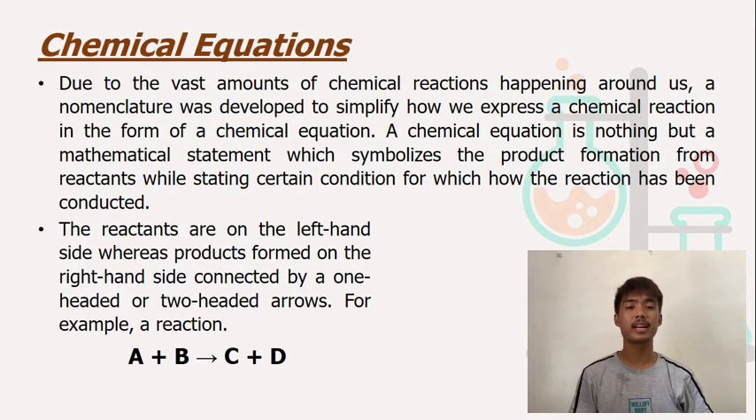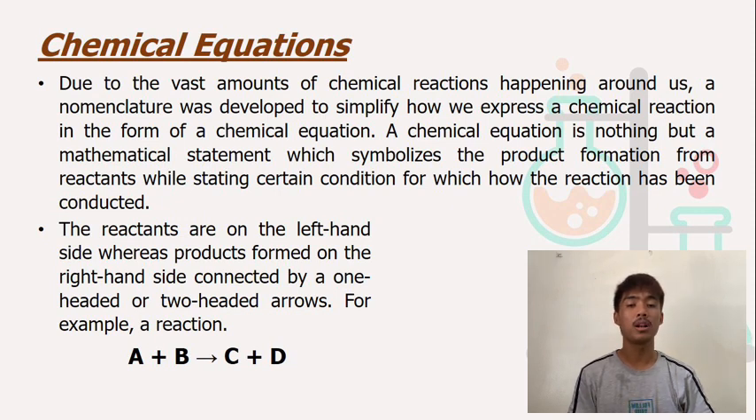We will be discussing chemical equations. Due to the vast amounts of chemical reactions happening around us, a nomenclature was developed to simplify how we express a chemical reaction in the form of a chemical equation. A chemical equation is a symbolic statement which represents the product formation from reactants while stating certain conditions under which the reaction has been conducted. The reactants are on the left-hand side, whereas products form on the right-hand side, connected by one-headed or two-headed arrows.